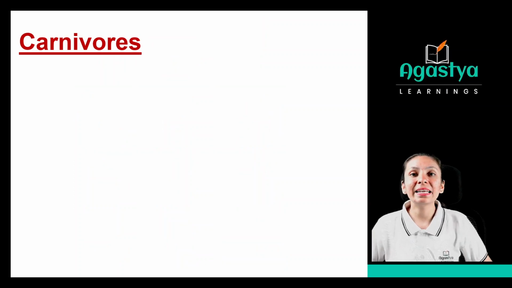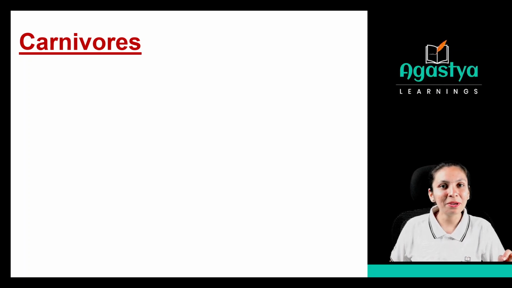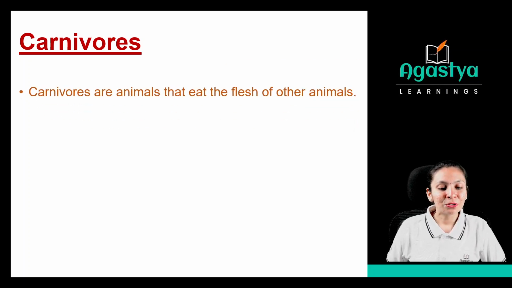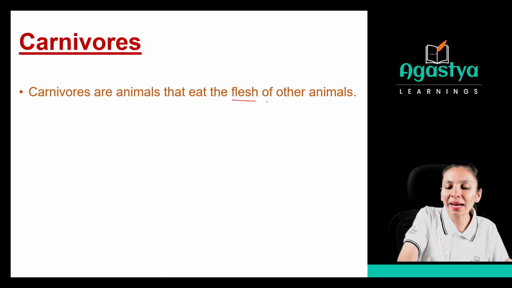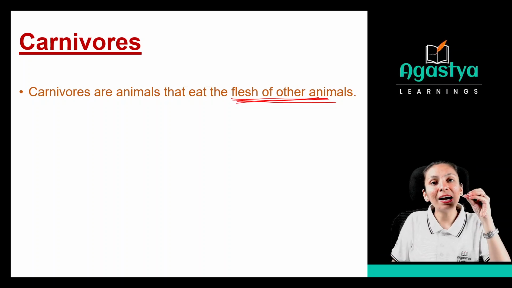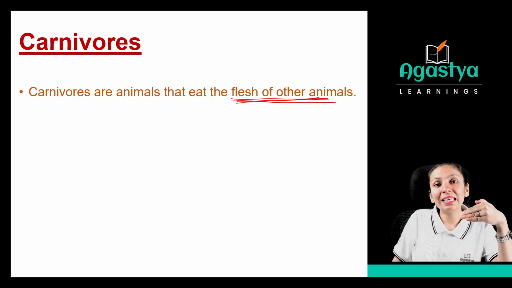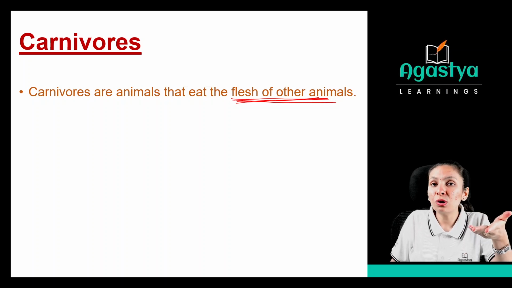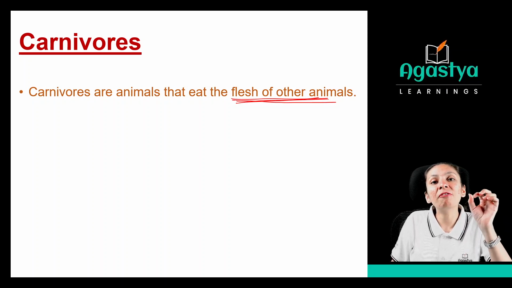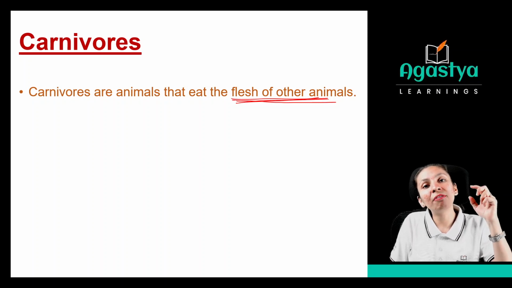Now see, the second category is about the carnivores. If plant-eating animals are called herbivores, then animal-eating animals are called carnivores. Okay? So carnivores are animals that eat the flesh of other animals. Now what do you mean by the flesh of other animals? Some part of the animals they take as their food. Meat of the animals, right? So the animals are taking food in the form of animals only. So what kind of part will that be? It will be called the flesh of the animals. It may be a dead part of an animal or it may be the meat of a living organism, right? So that is called the flesh of animals.